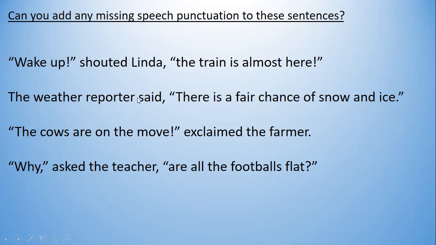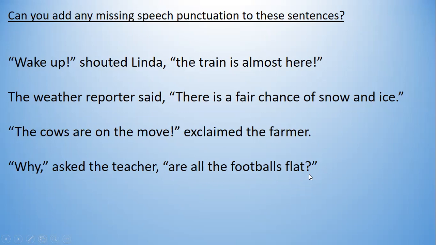Then you've got the weather reporter said, comma, speech marks. It needs a capital letter there because it's the start of what he or she is saying. There is a fair chance of snow and ice, and then that full stop was already there, and then you've got speech marks. Speech marks around the cows are on the move, exclaimed the farmer, and then you've got an exclamation mark after move there. And then the last one, why, comma, then you've got asked the teacher, comma, are all the footballs flat, and speech marks around are all the footballs flat.